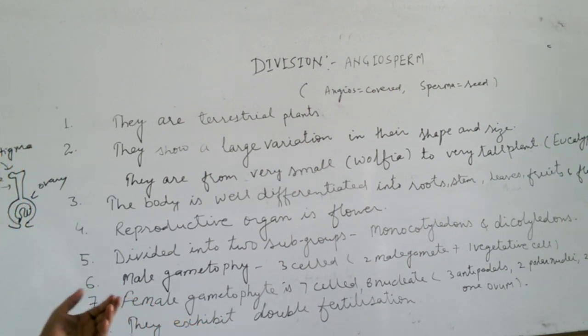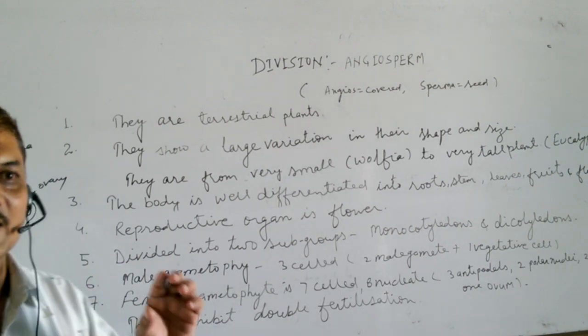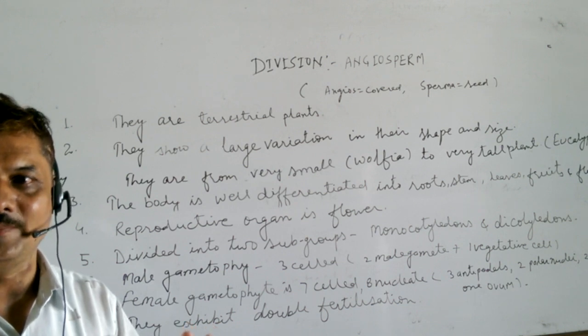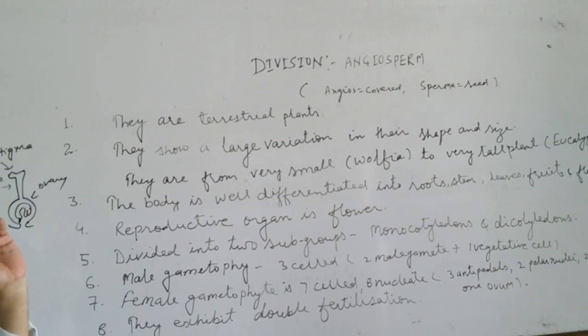In this way, the male and female gametophytes of the angiosperm are also short-lived. They are confined to a very short period of time. In angiosperms also the life cycle has its dominant phase in the form of the sporophytic phase. So their life cycle is also of diplontic type, like gymnosperms. They show a clear-cut alternation of generation. Haploid phase changes to diploid and diploid phase changes to haploid. But the dominant phase is diploid, so the life cycle is of diplontic type.